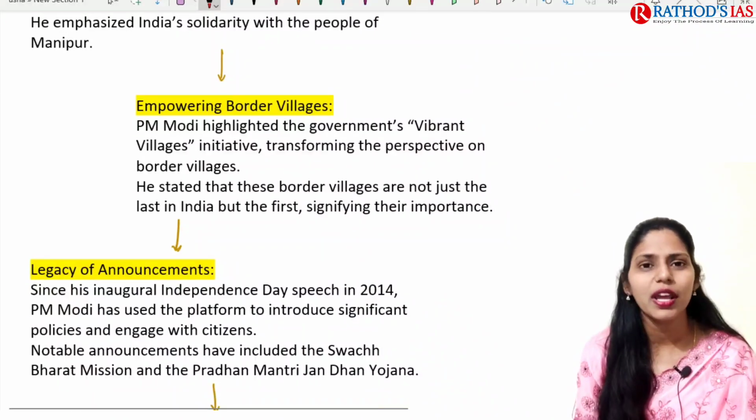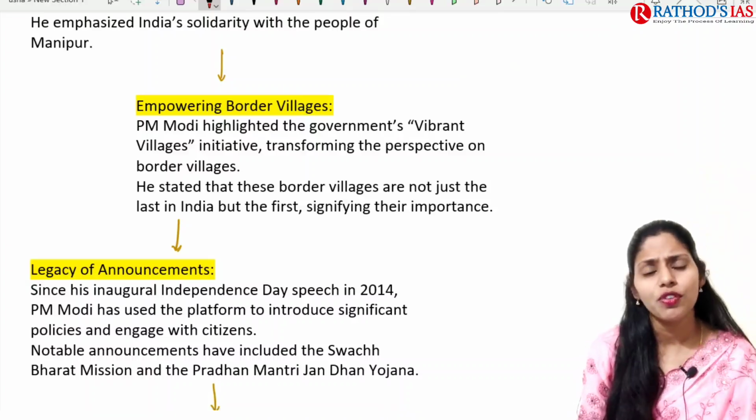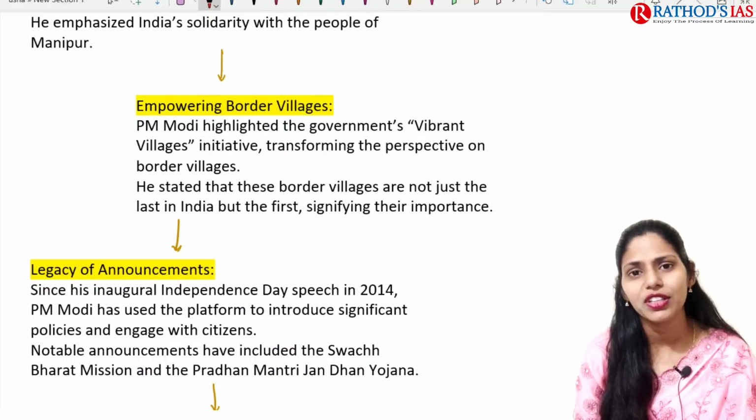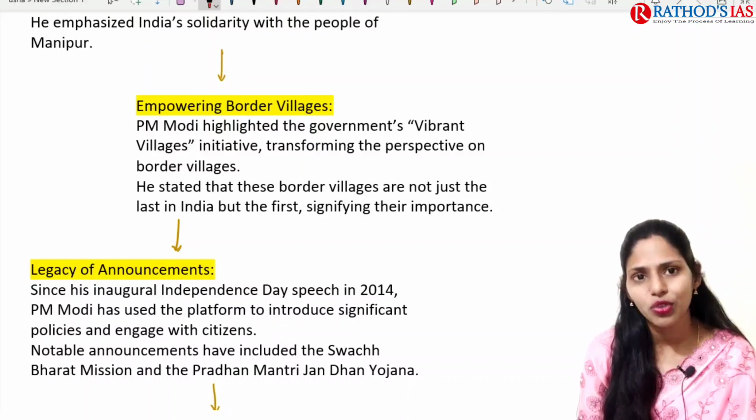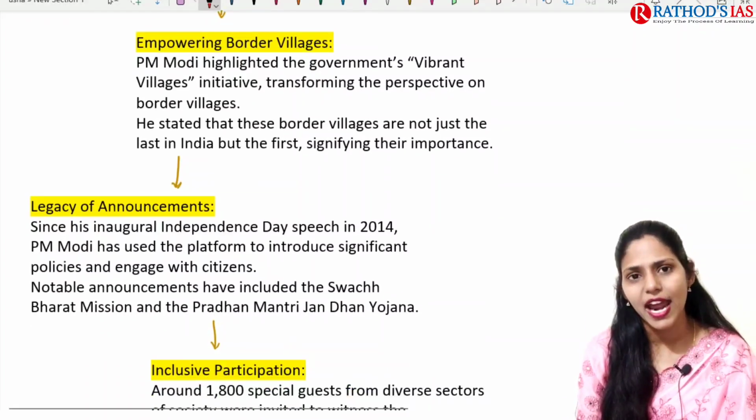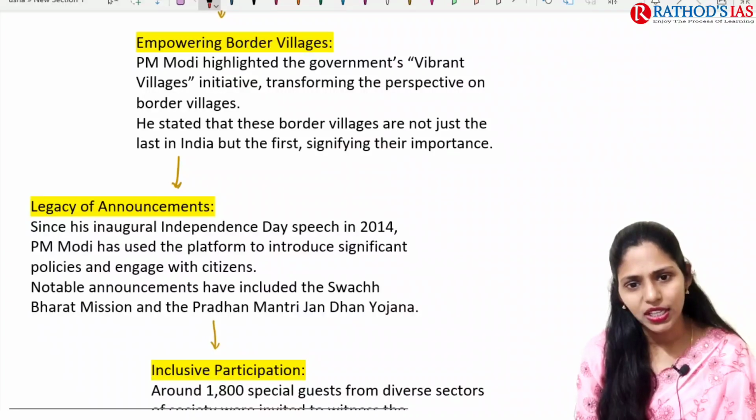And he also focused on empowering border villages. For this, the Government of India has already come up with a scheme called the Vibrant Villages Initiative, and it is transforming the border villages.